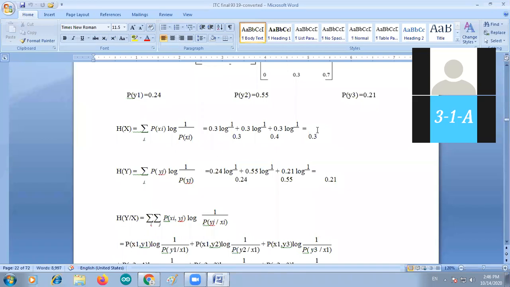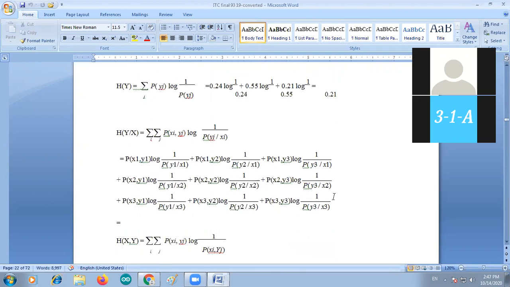Okay, and also H of y. H of y values are P of y1 is equal to 0.24, P of y2 is equal to 0.55, P of y3 is equal to 0.21. Then find out the H of y. That is called sigma P of yj log 1 by P of yj now. That is 0.24 log 1 by 0.24 plus 0.55 log 1 by 0.55 plus 0.21 log 1 by 0.21. So calculate the values.